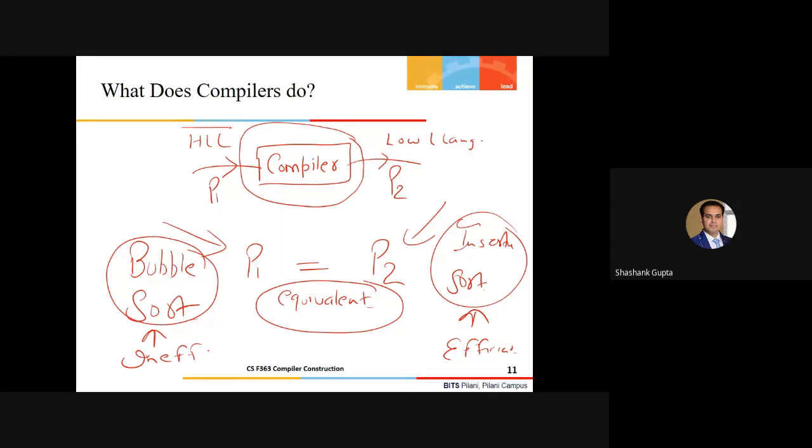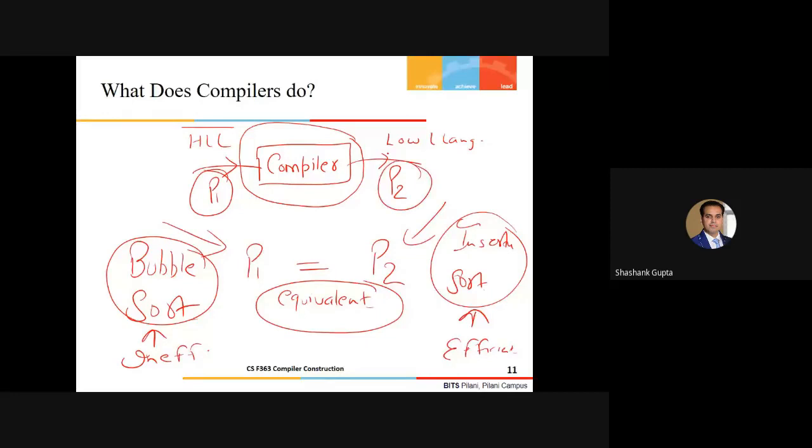As the first guy said, it just converts one form of the program to another form of the program. So focus on this: it just changes the representation from one form of the program to another. And those forms are the high level language and the low level language. To write code in a high level language, you need certain identifiers, data structures, and control structures. And that will contribute to a program in a high level language.